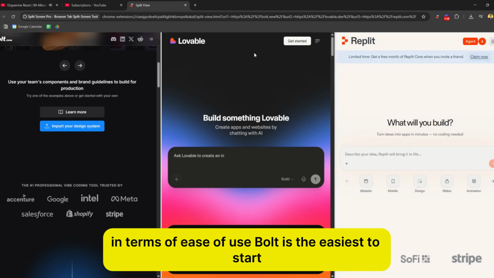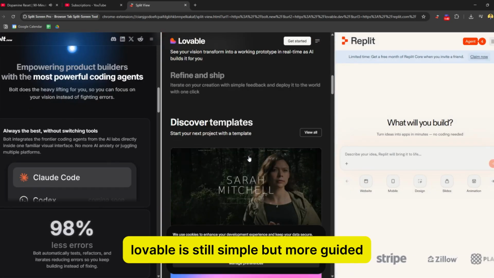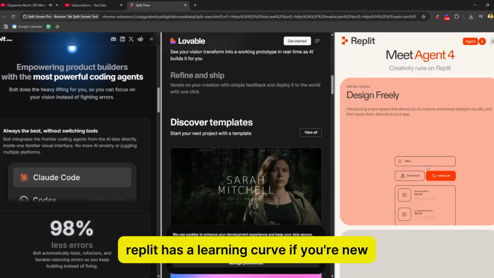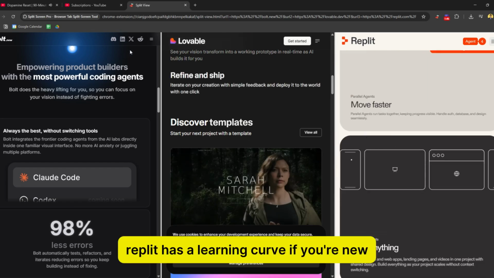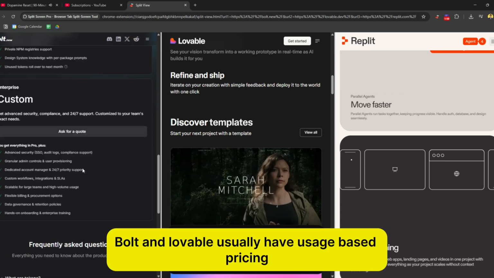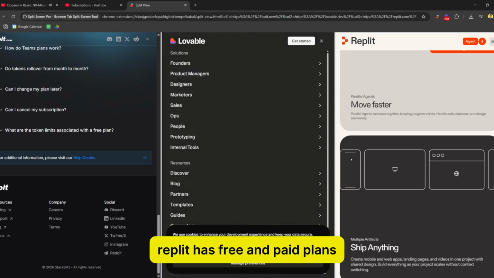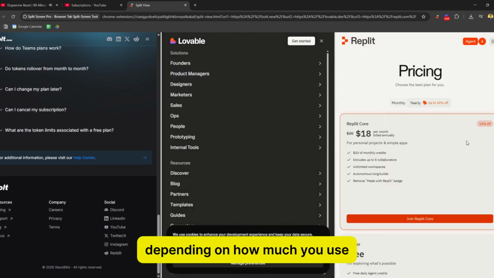In terms of ease of use, Bolt is the easiest to start. Lovable is still simple but more guided. Replit has a learning curve if you're new. Now, pricing: Bolt and Lovable usually have usage based pricing. Replit has free and paid plans depending on how much you use.